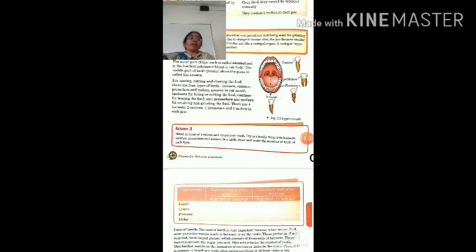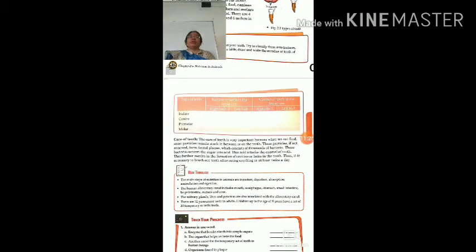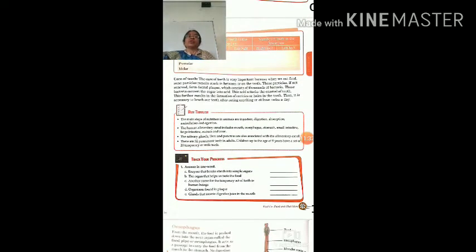Now, what happens if we are not cleaning our teeth properly? Cavities can occur, of course, and tooth decay. Tooth decay is a problematic thing which occurs in our teeth, and this is how it occurs if we are not cleaning our teeth properly.